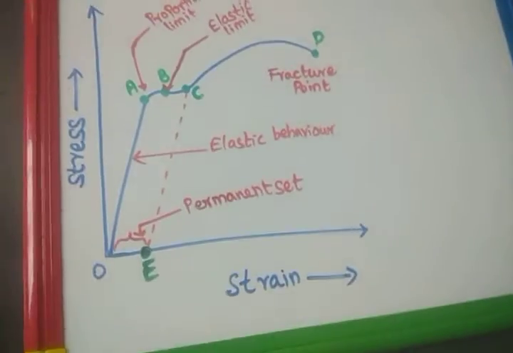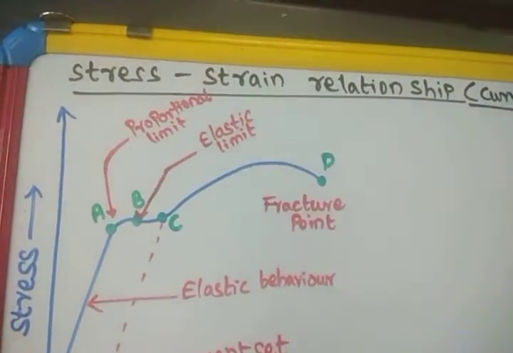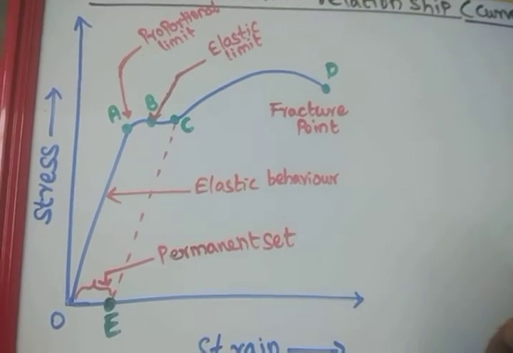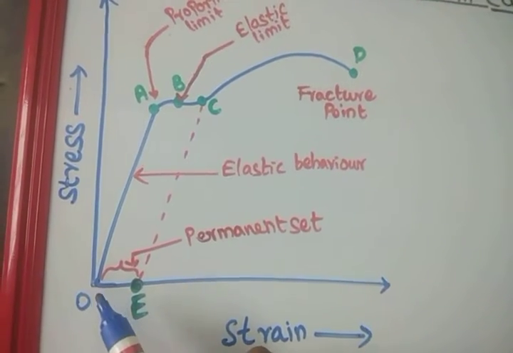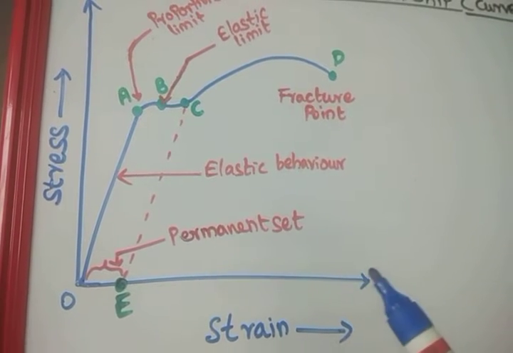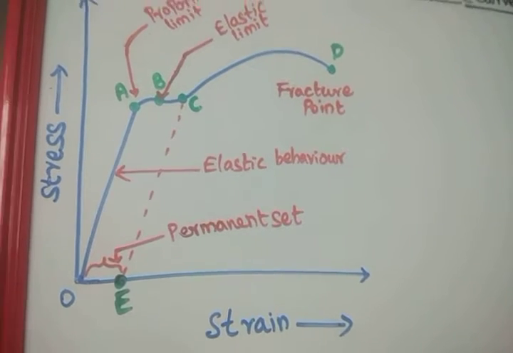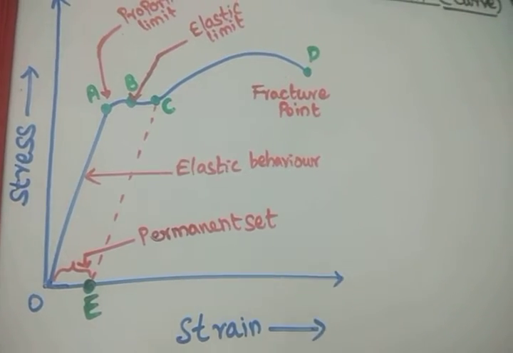Okay. This graph represents the stress strain graph of a metallic wire when the force is applied on it. Initially, when the force is given, the wire is extended. After the removal of the force, what will happen? The wire maybe comes to the original length. So I will explain to you in terms of a wire.